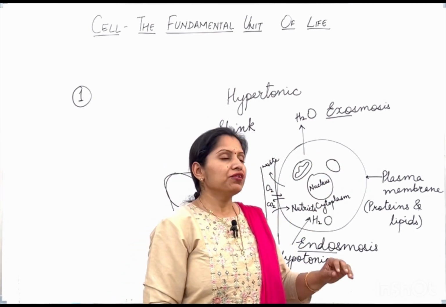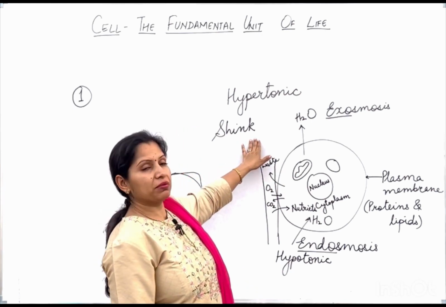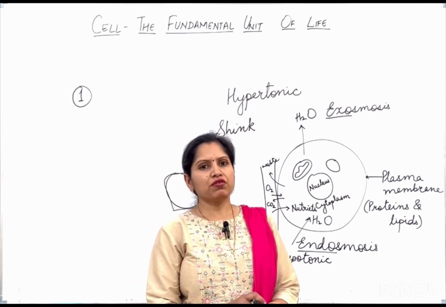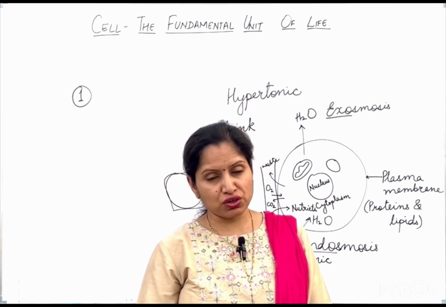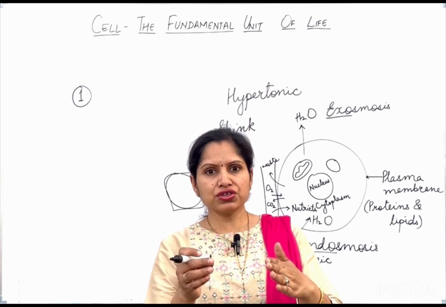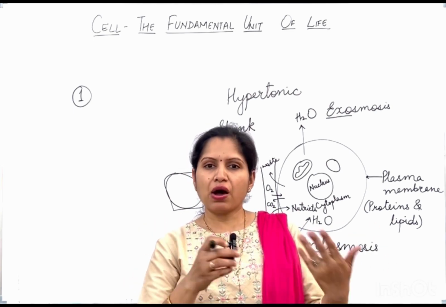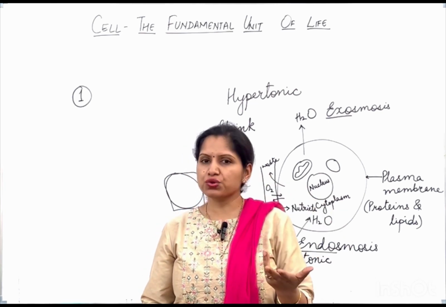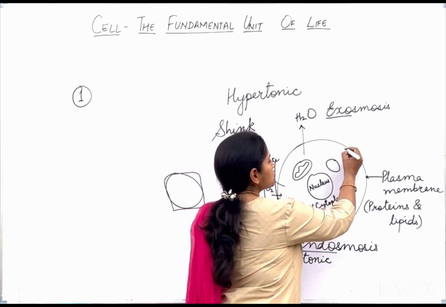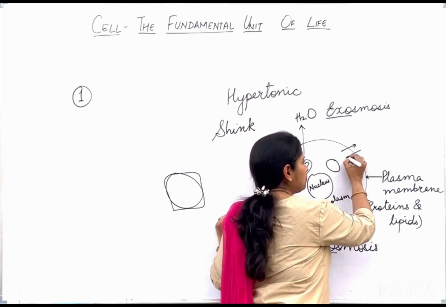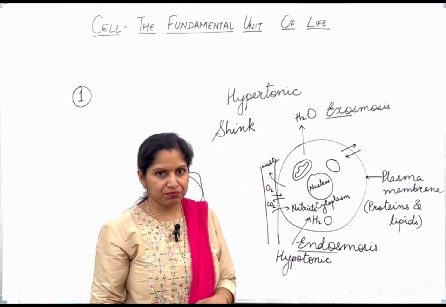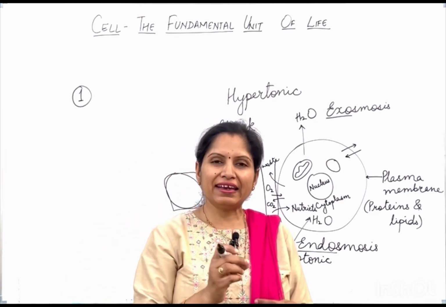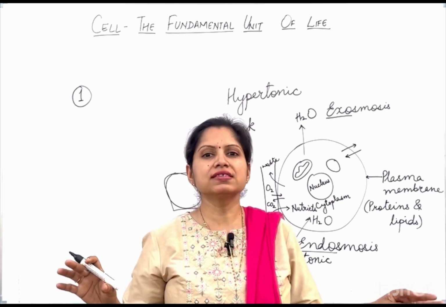Now, we have seen about exosmosis, the water coming out of the cell. We have seen about endosmosis, water entering into the cell. The third type of solution could be an isotonic solution. It means if the concentration of water is the same outside the cell as well as inside the cell, if it is exactly the same, then what is going to happen? Then water is going to come out of the cell and the same amount of water is going to enter into the cell. The water will be continuously moving in and out of the cell, but the net effect on the cell will be zero.